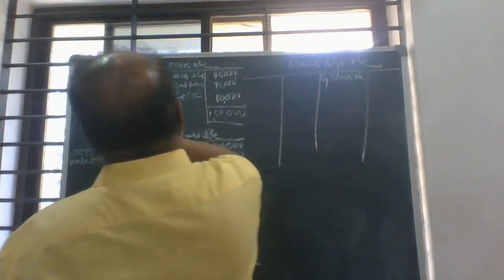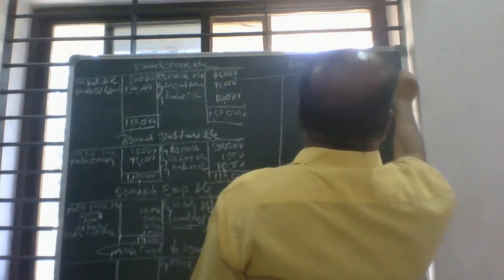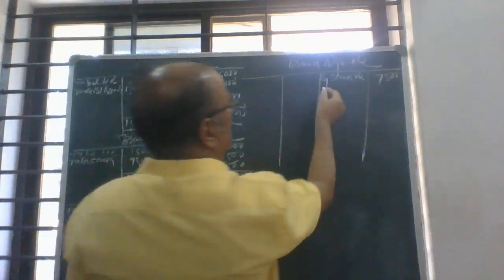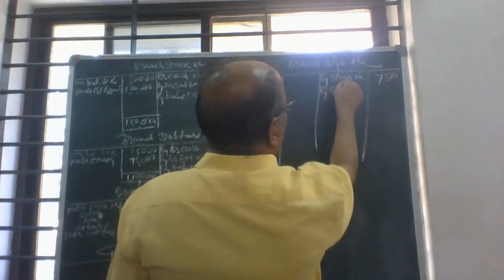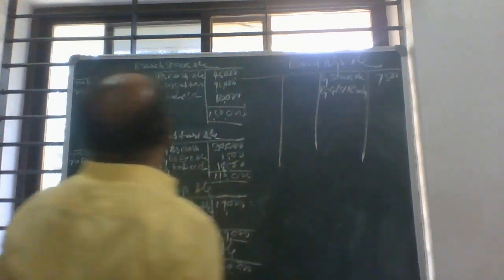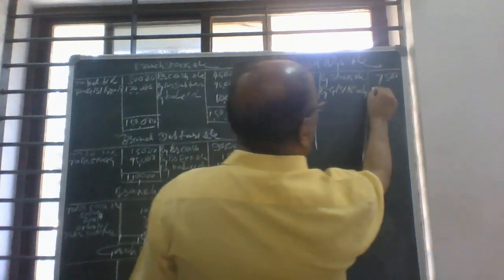Branch adjustment account loading, there is 1/4, 7,500, 1/4 of 30,000. And 1/4 of goods sent to branch, that is the loading from the goods sent to branch, 1/4, so 30,000 rupees.